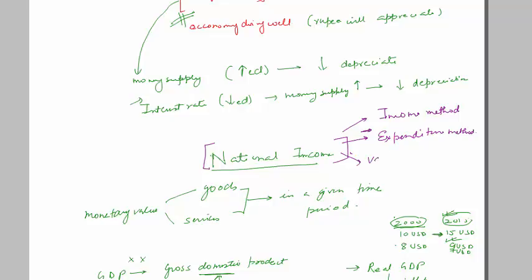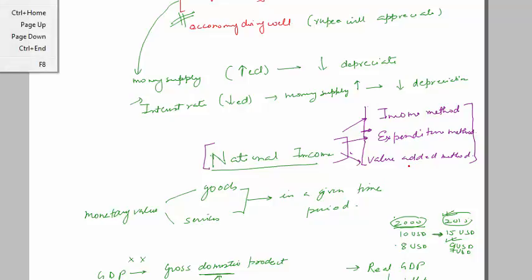And the third part is the value added method. In the value added method, we see what is the value added on each of the products and services at each stage, and if we sum it, we will get the national income. Now there can be a huge discussion around the methods, but I have just mentioned the names and a basic way how it is done. So in the income method, we add the income of every good and service in the country, we get the national income. In the expenditure method, we add all the expenses and we get the national income. In the value added method, we see the value added at each step, and we get it here.